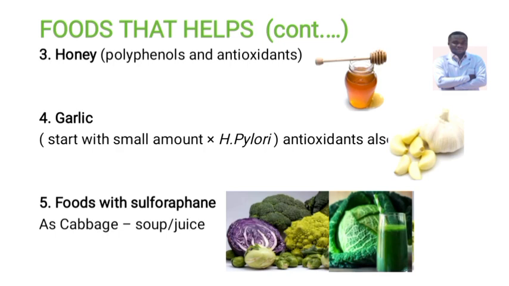But also we have food with sulforaphane. Foods having sulforaphane are among the most important foods for the treatment of peptic ulcer disease. Here we can look at the foods having sulforaphane. For instance, we have cabbage soup or cabbage juice.